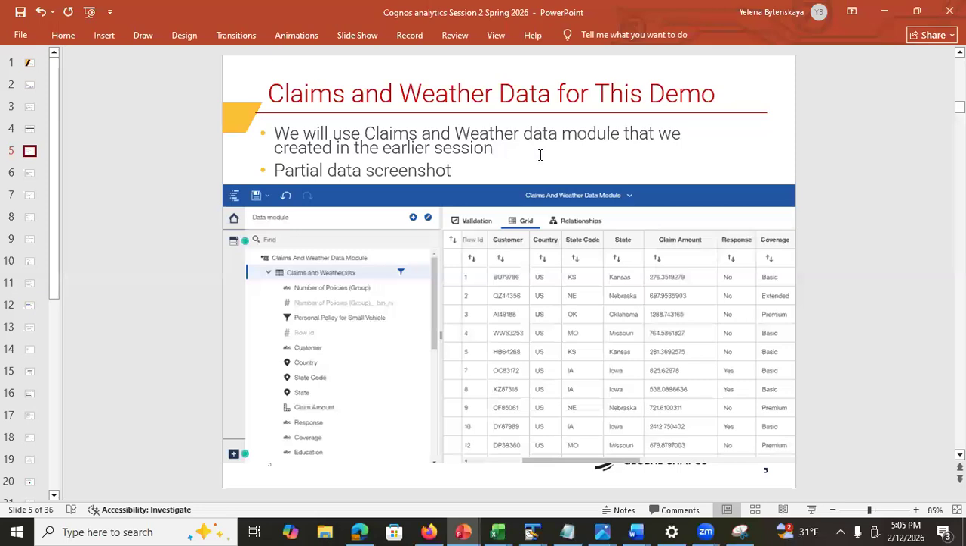The same data as last time. It's a claims and weather data. It tracks the customer information such as demographics, right? The vehicle that the customer drives, and the type of claim, and we use that to estimate the total claim amount.